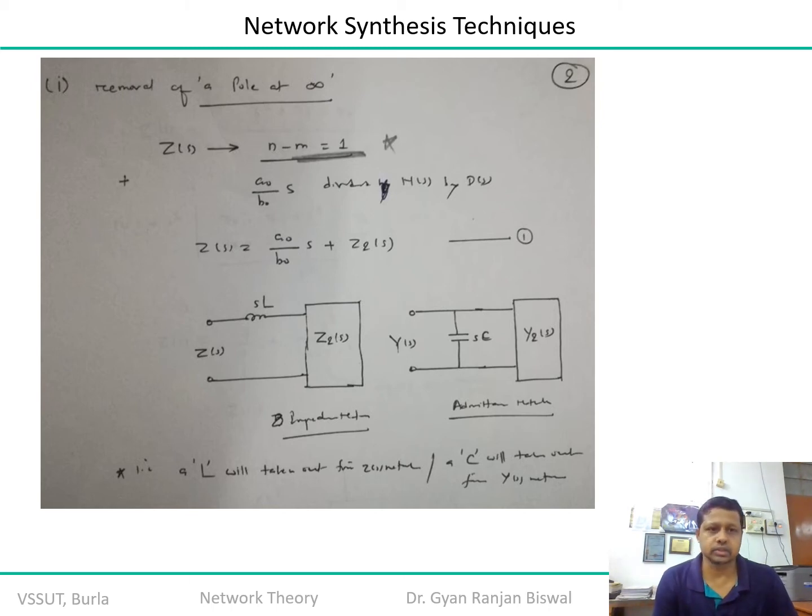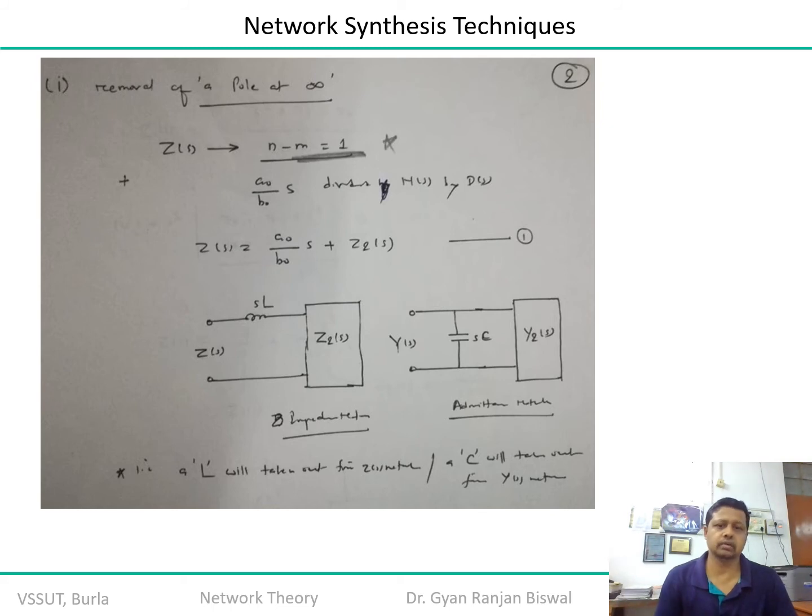If this difference n minus m is equal to 1, then the transfer function leads in such a way that a naught by b naught, as I have told you, is a constant, a scaling constant of the s function divided by the numerator and denominator. That means what?